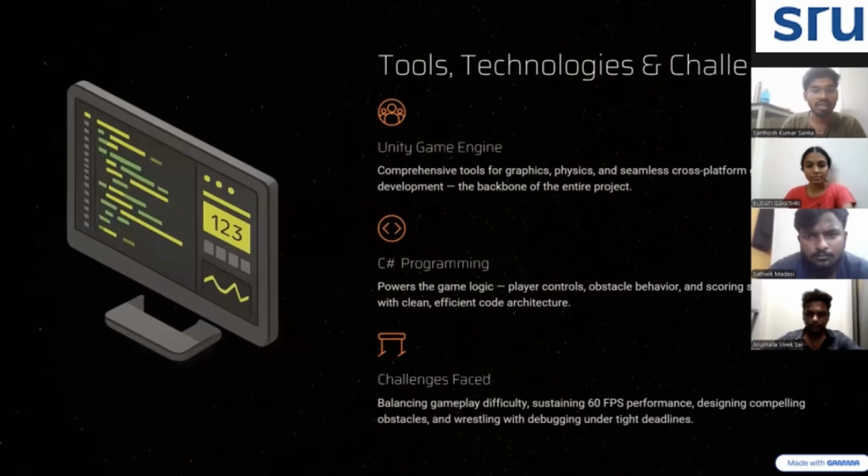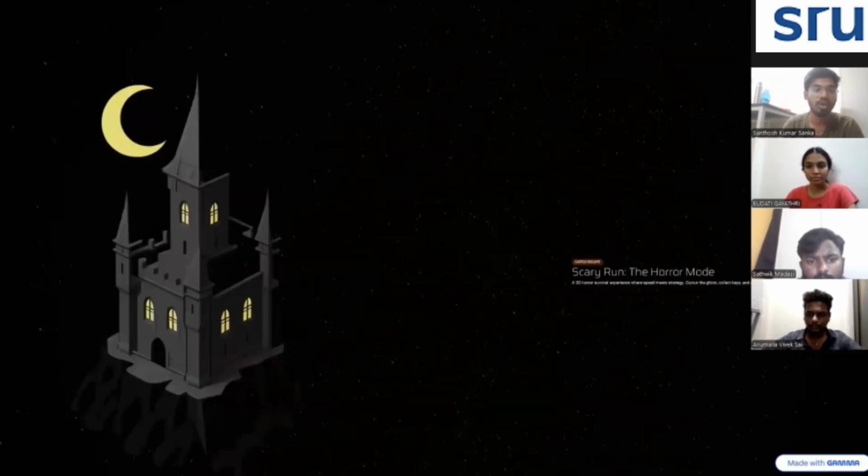Coming to the tools and challenges, we used tools like the Unity game engine and C# programming. C# helped us implement player movement, obstacle behavior and the score system. The challenges we faced were balancing difficulty in designing engaging levels, maintaining performance, and debugging errors. To solve them, we tested continuously and optimized the code further. We worked as a team, and the team collaboration helped us a lot in this game. This helped us improve both our technical and problem solving skills.